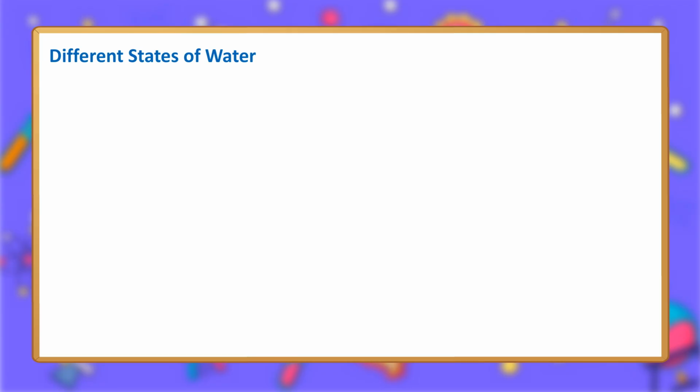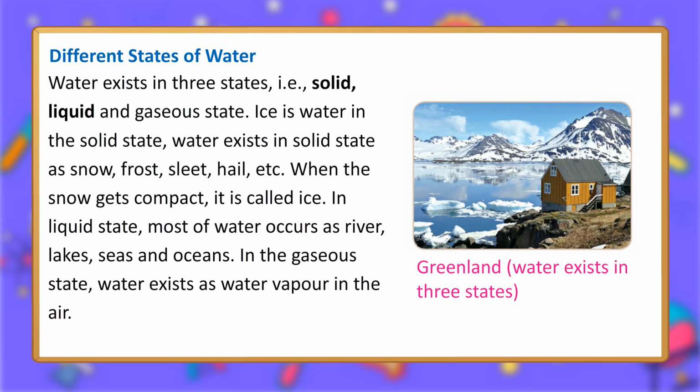Different states of water. Water exists in 3 states, i.e., solid, liquid and gaseous state. Ice is water in the solid state. Water exists in solid state as snow, frost, sleet, hail, etc. When the snow gets compact, it is called ice. In liquid state, most of water occurs as rivers, lakes, seas and oceans. In the gaseous state, water exists as water vapor in the air.